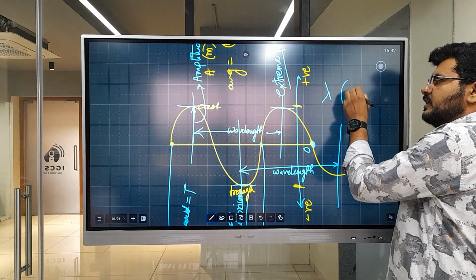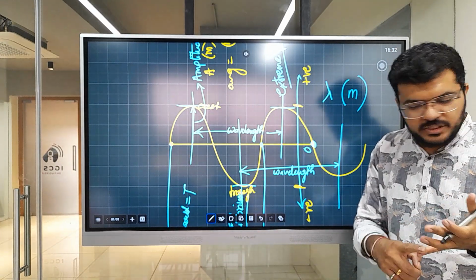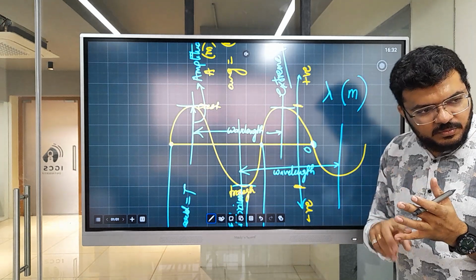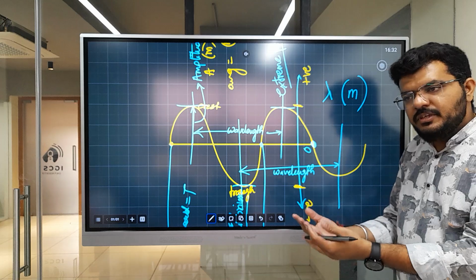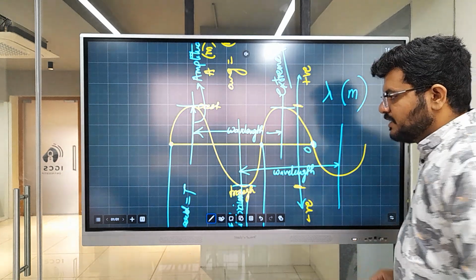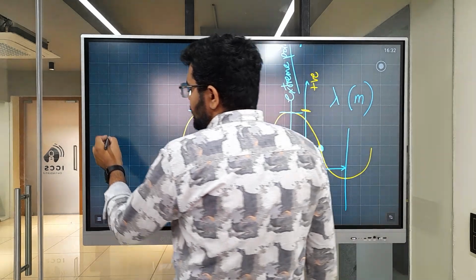It is measured in meter because it is length. Amplitude is also distance. Wavelength is length. Both of them are measured in meter. Time period, because it is time, is measured in seconds. Makes sense?